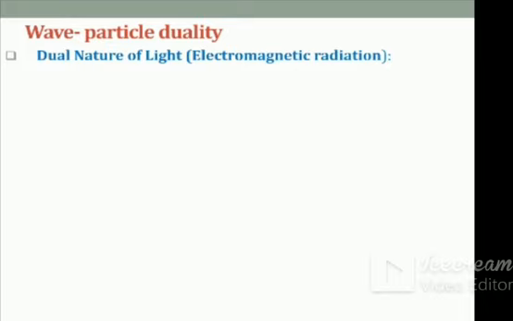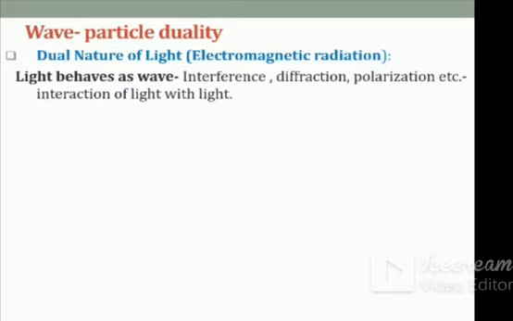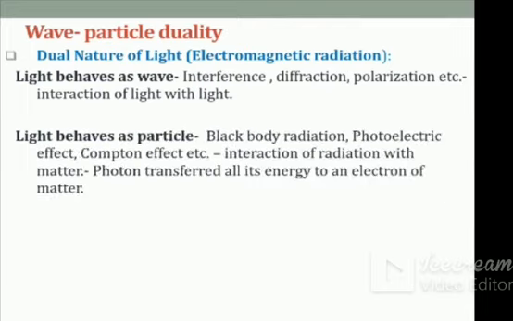These phenomena are the result of the interaction of light with light. From the experimental observation, it is concluded that light is a transverse wave motion. Therefore, they are explained by the wave theory and electromagnetic radiation. Similarly, how does light behave as a particle?